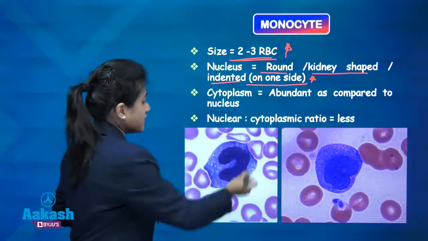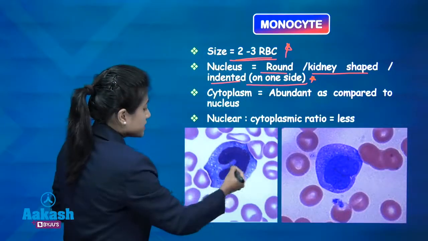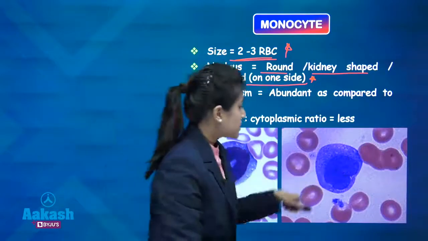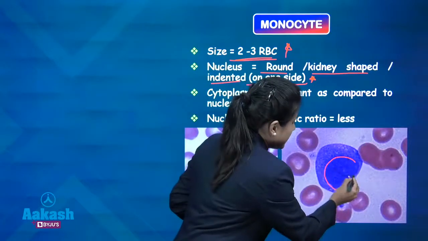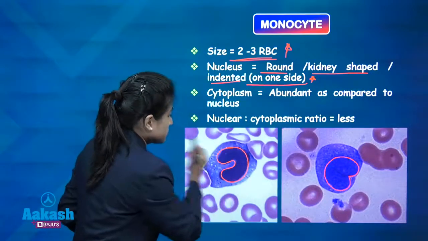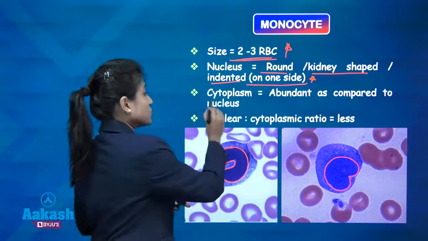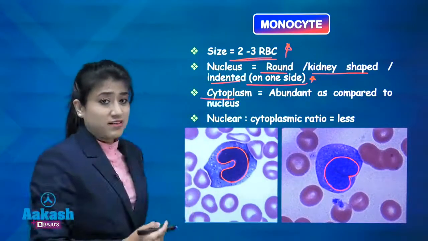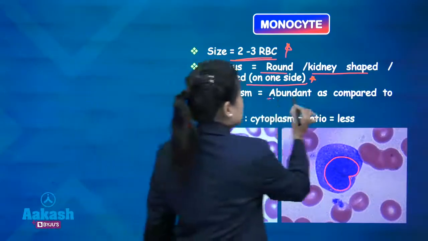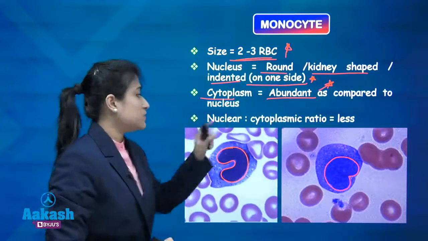So here you can see this is your monocyte, which is a very big cell, and the nucleus here you can see is kidney shaped, horseshoe shaped, and here you can see the nucleus as indented. Okay, this one is your kidney or horseshoe shaped nucleus. So this is your monocyte. Again you should know that cytoplasm of this monocyte is more as compared to the nucleus. Okay, write it down, it's very important that cytoplasm of the monocyte is abundant as compared to the nucleus.